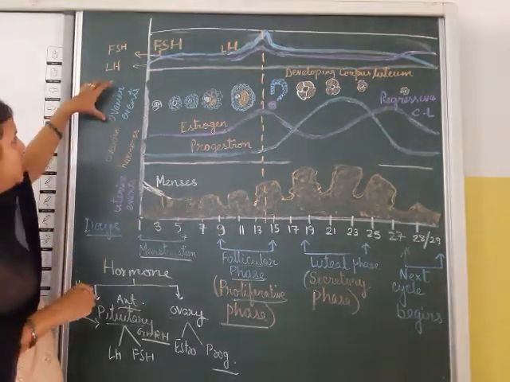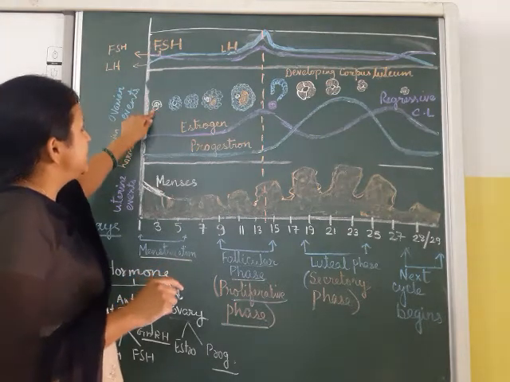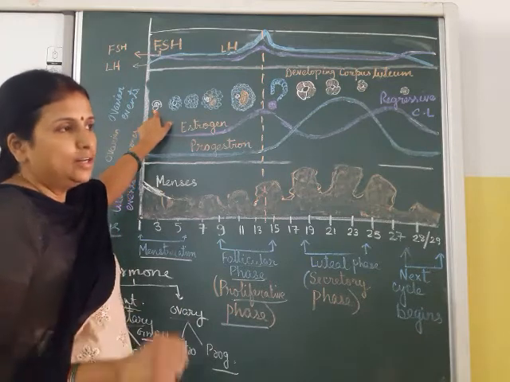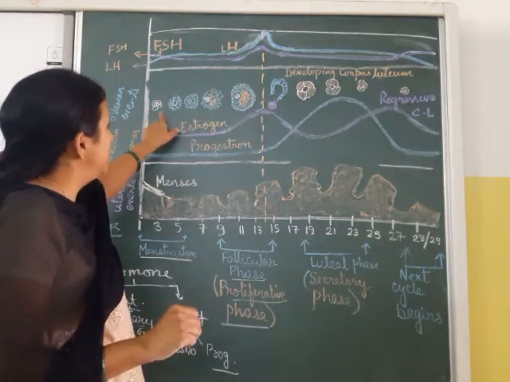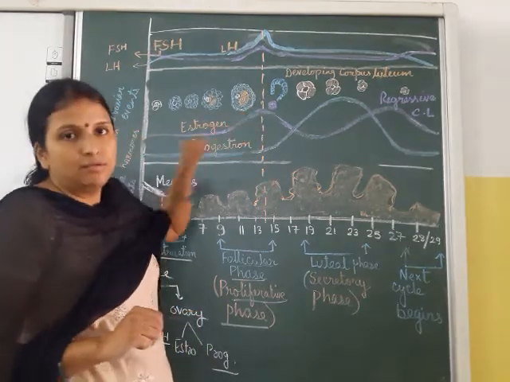Next, coming to the ovarian events. What happens in the ovary? First is the primary follicle. As you have already learned in oogenesis, the primary follicle has come and become the mature Graafian follicle.